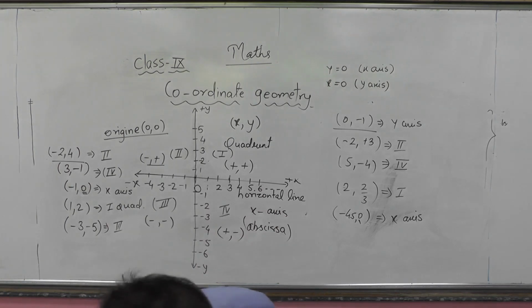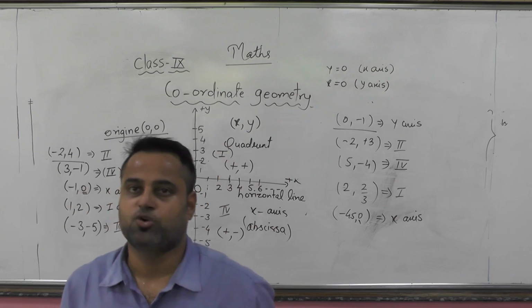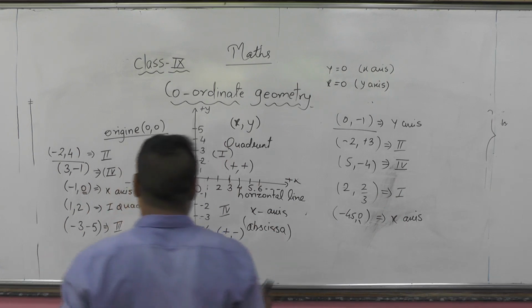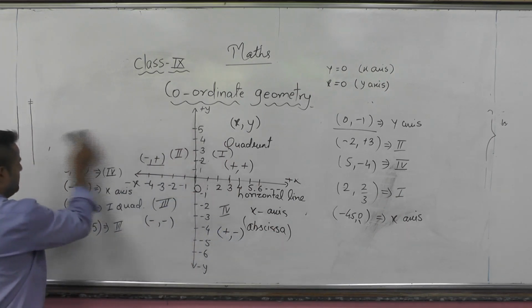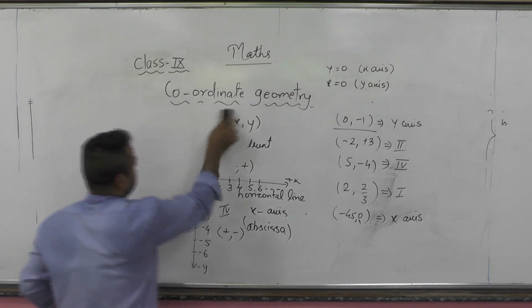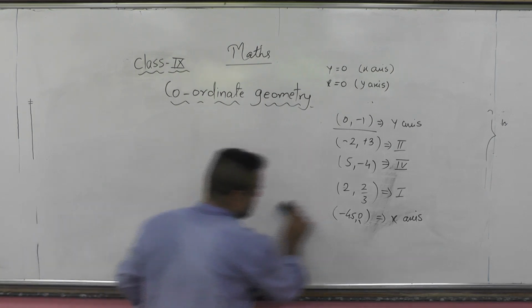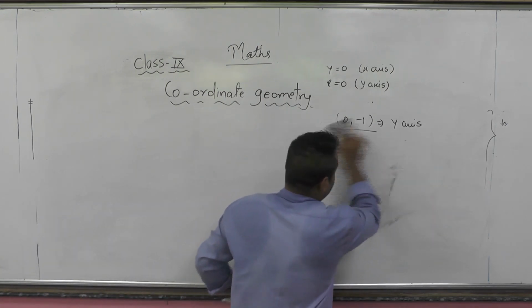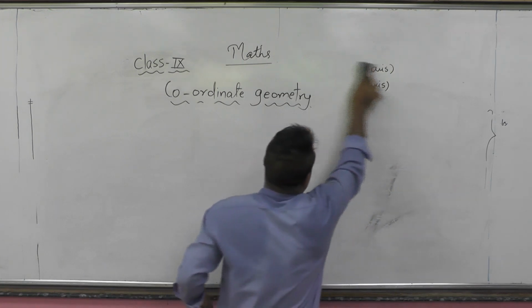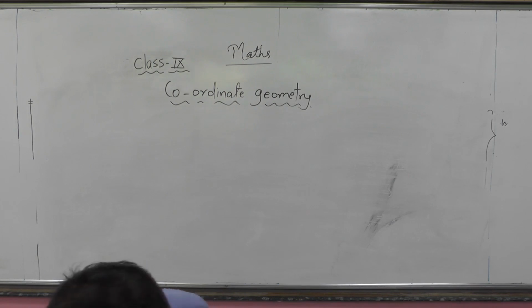Now I am trying to show you how to plot points on a Cartesian plane if you don't have graph paper. We have a table here which indicates the x and y values of the points, and we will try to plot them.